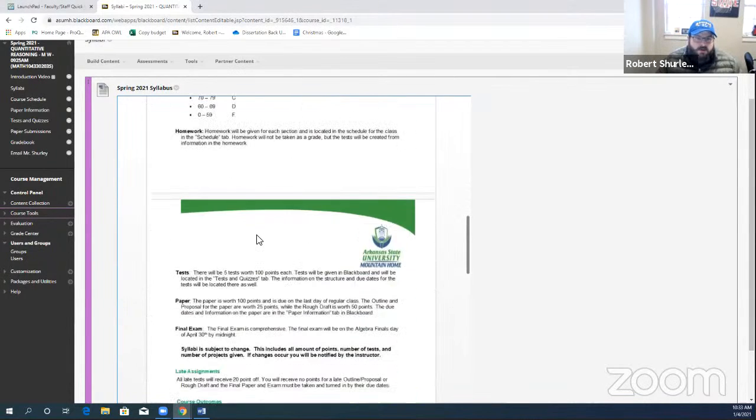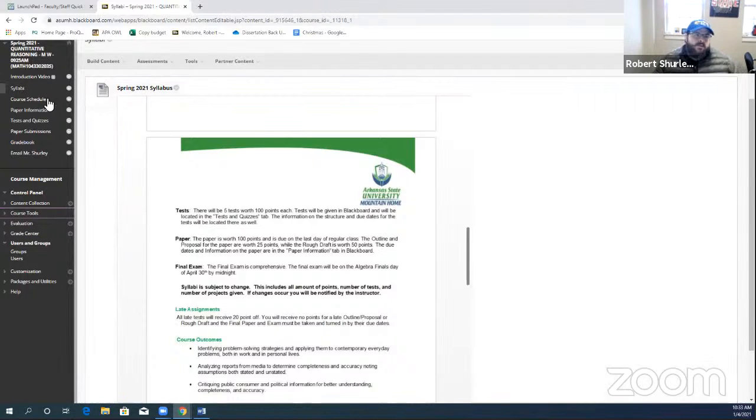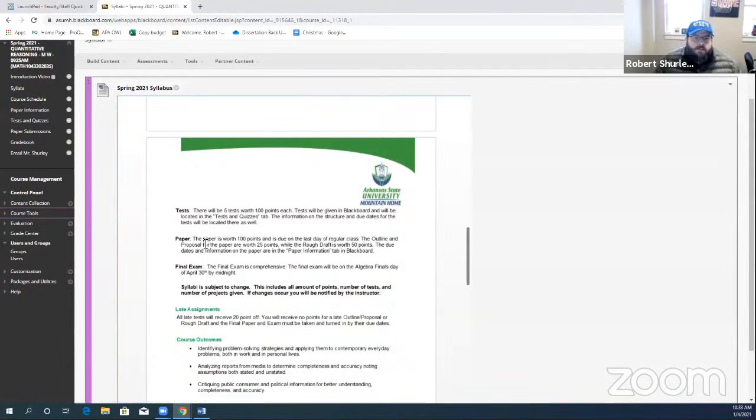Tests, things of that nature are all on here. Homework is going to be in the schedule for each day, but I don't take it up for a grade or anything like that. We have 5 regular tests worth 100 points apiece. The paper's worth 100 points. Now, along the way this semester, which we'll get to in the schedule in a minute, I'll just wait to tell you about that. But we do have a paper, and we've got a final exam.